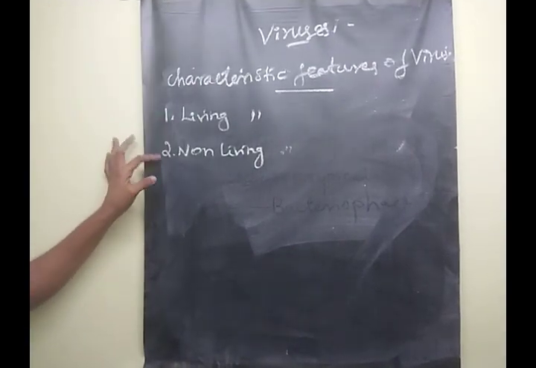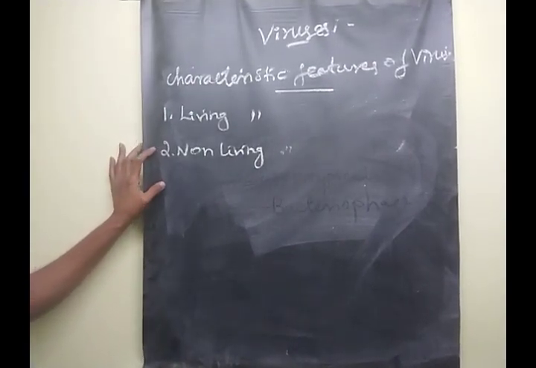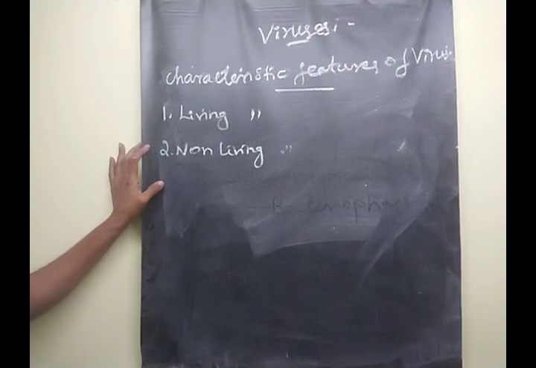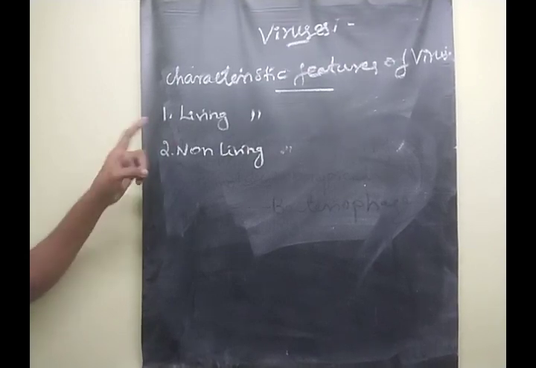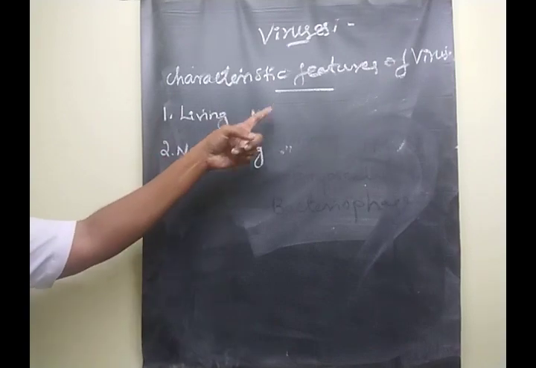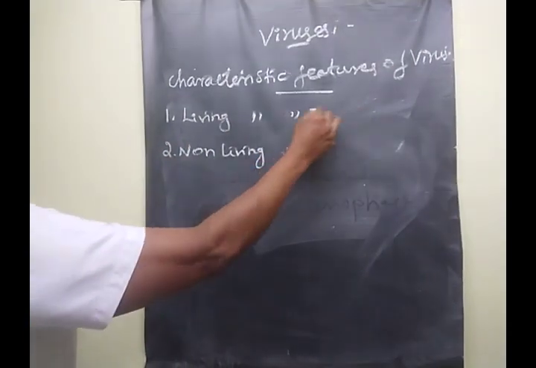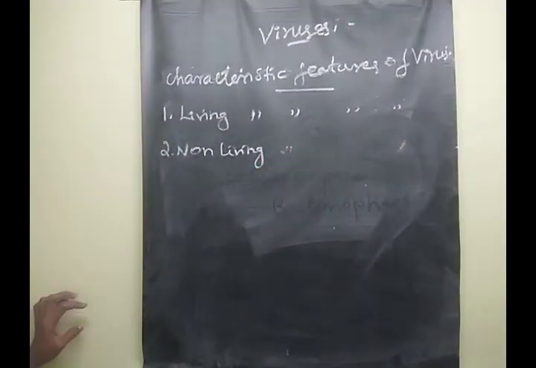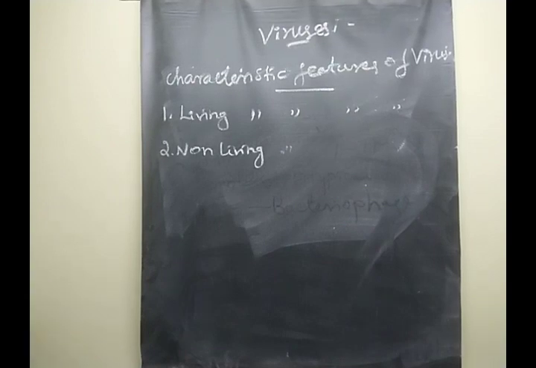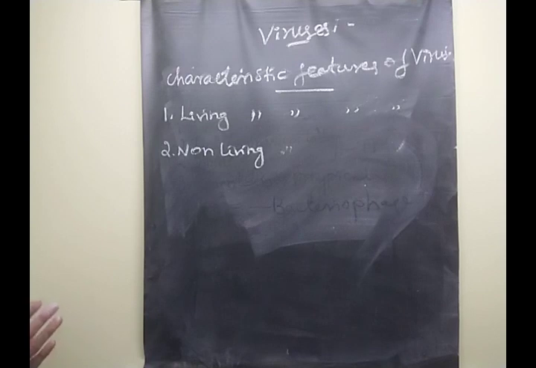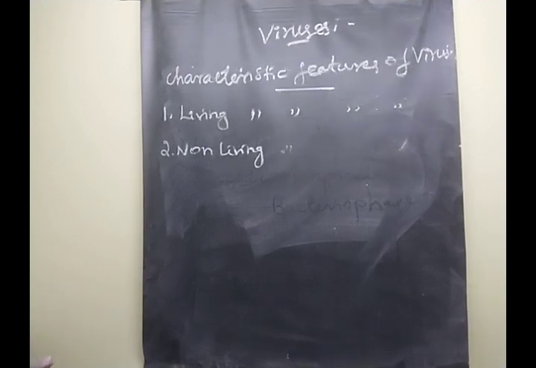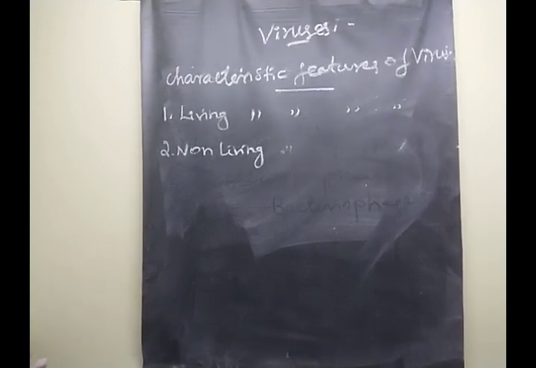This is very important, 2-3 mark questions, children. So all should learn thoroughly. Clear? First one, living characteristic features of viruses. First one, the presence of nucleic acid and protein coat.